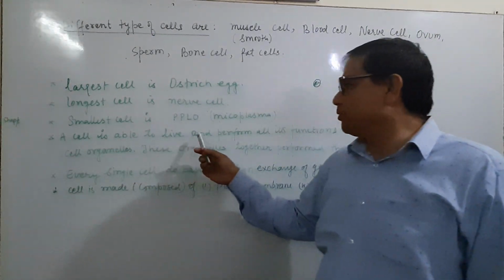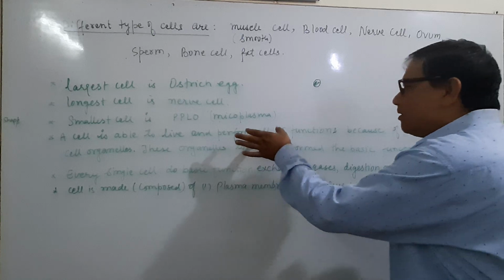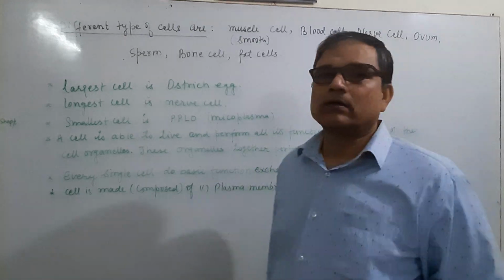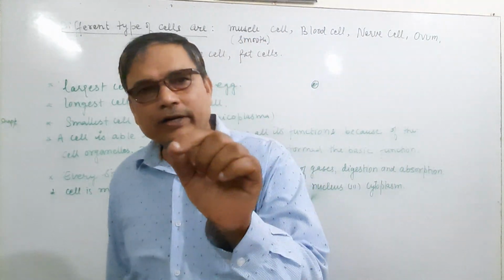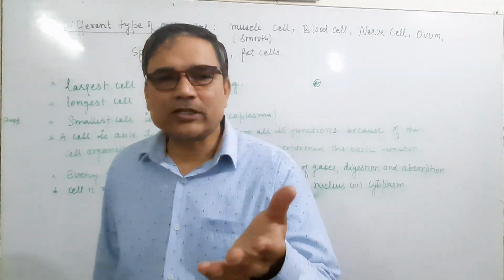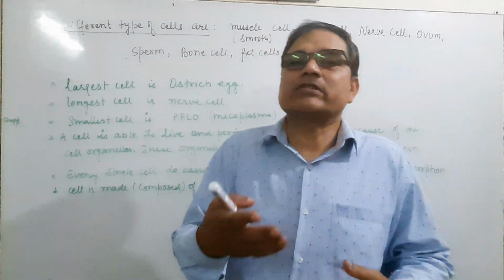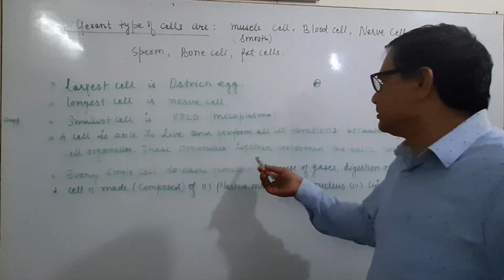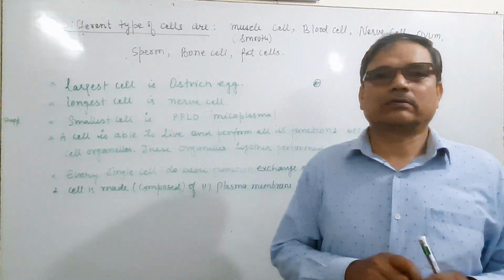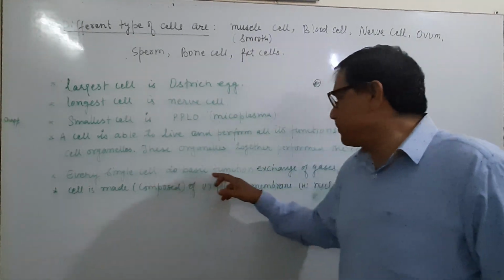And a cell is able to live, the cell will survive, only under what condition? When it performs all its functions, because of the cell organelles. It means the cell also contains small cell organelles which perform specific functions together, and when they perform the specific functions together, then the cell will survive. Every single cell, that means even a single cell, has cell organelles that do the basic functions.